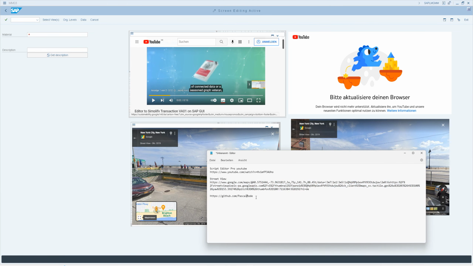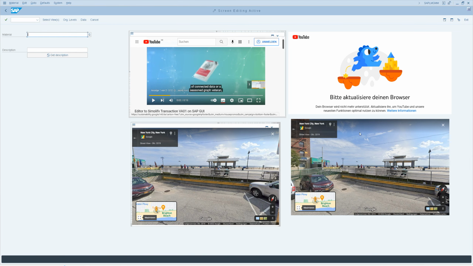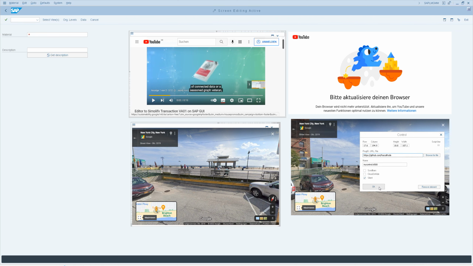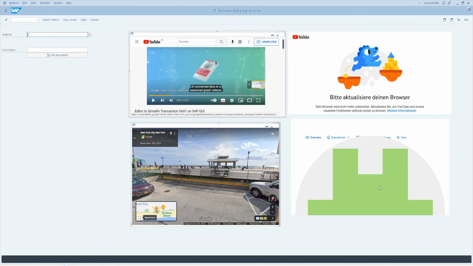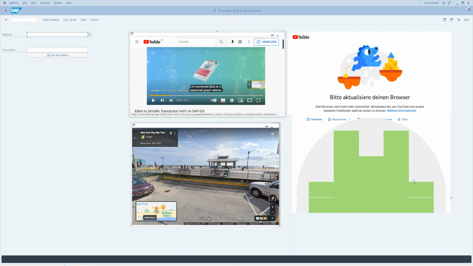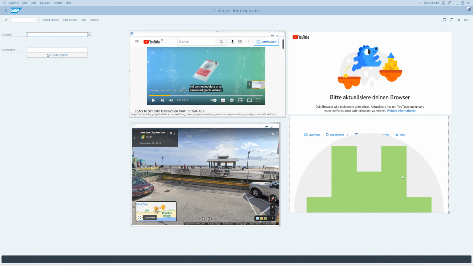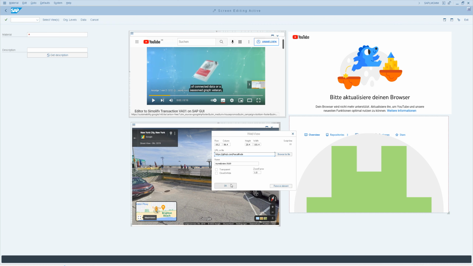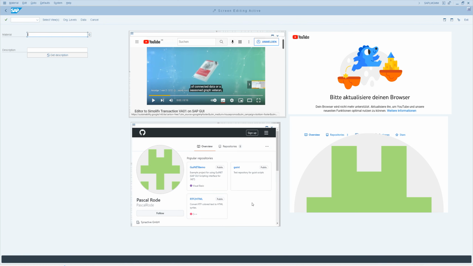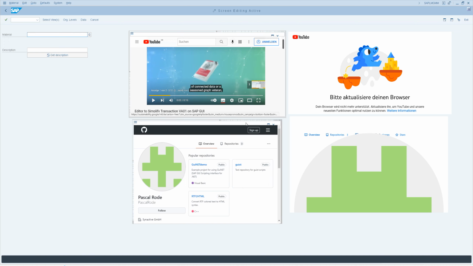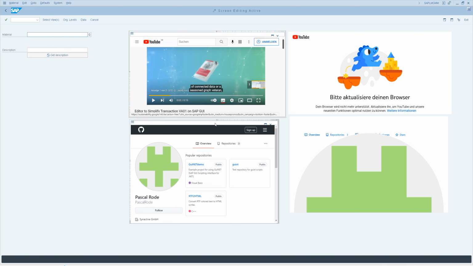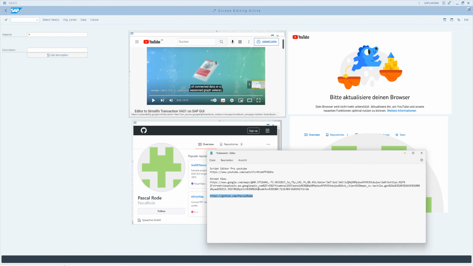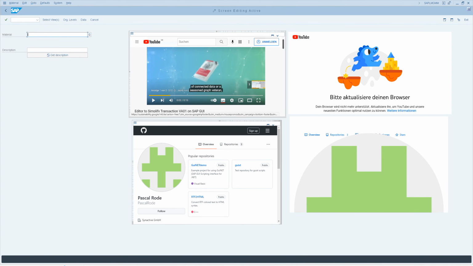And finally we try the GitHub site. So just right click and change the address here. Okay, this looks a little bit strange. I don't know if it's still working. Let's see what happens in the webview control. Okay, this looks much better, so I guess that this is also not working anymore. So let's close the editor.